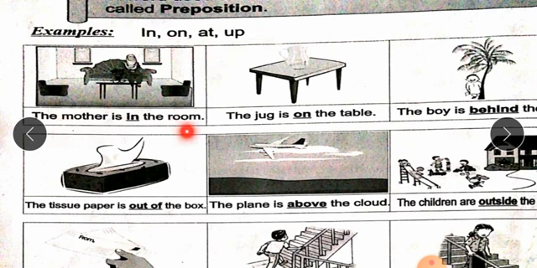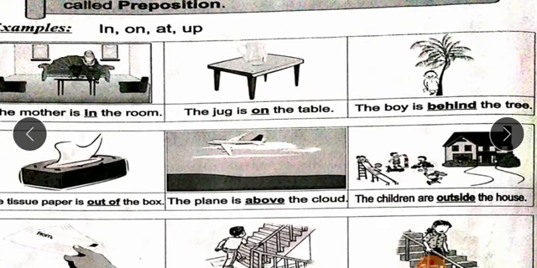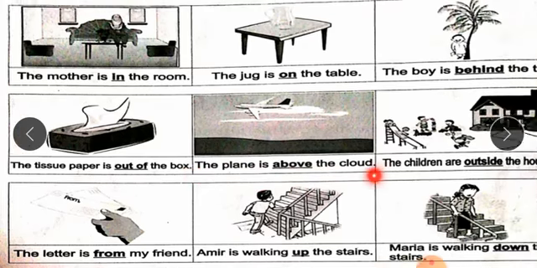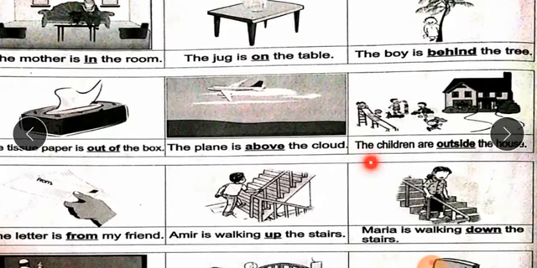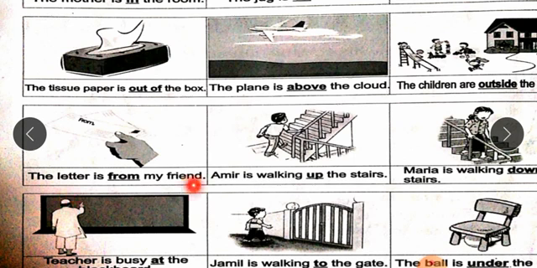The mother is in the room. The jug is on the table. On shows the location of the jug. The boy is behind the tree. Direction behind, piche. The tissue paper is out of the box. The plane is above the cloud. Out, bahir. Above, upar. The children are outside the house. The letter is from my friend. From, taraf se.